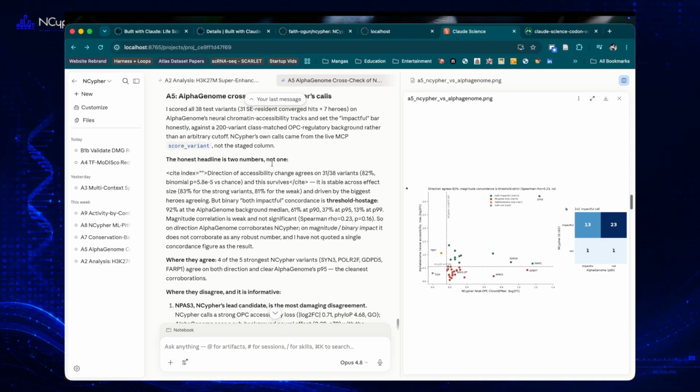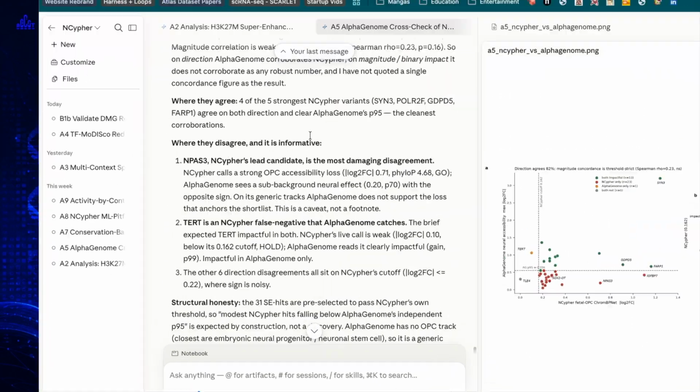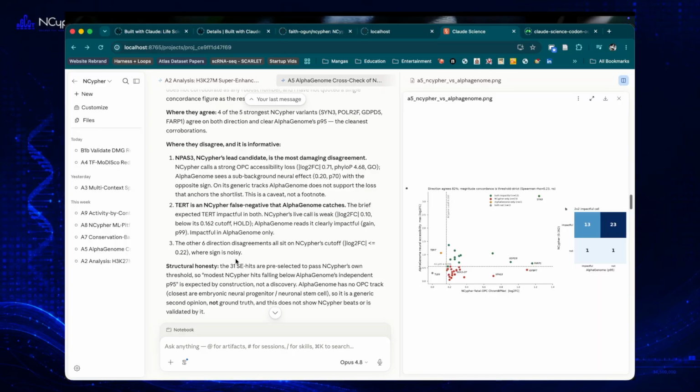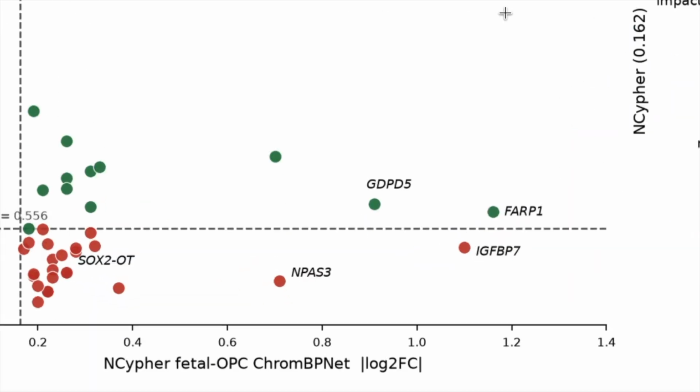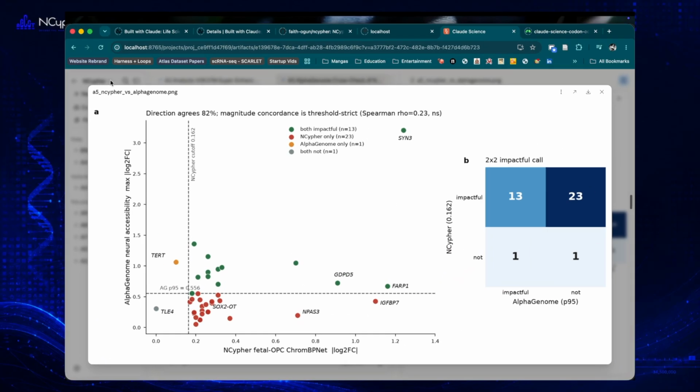And when AlphaGenome disagreed on NPAS3, I didn't bury it. I downgraded my own lead and said so, and I looked at why. AlphaGenome predicts reference context tracks, not the patient's tumour cell state, which is likely why it disagreed. The disagreement can be a signal too.